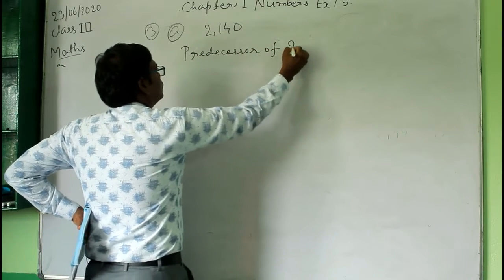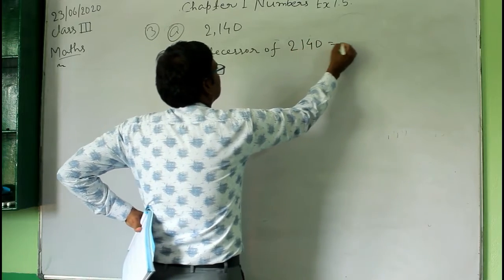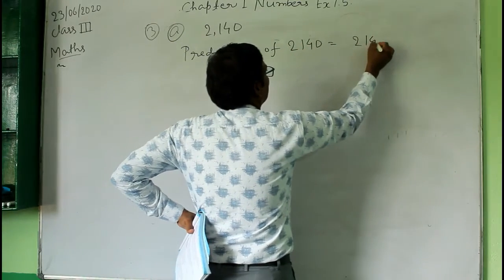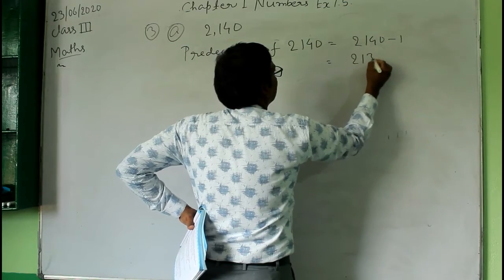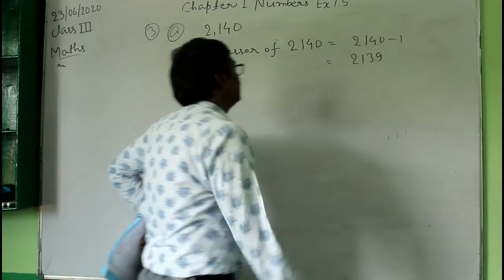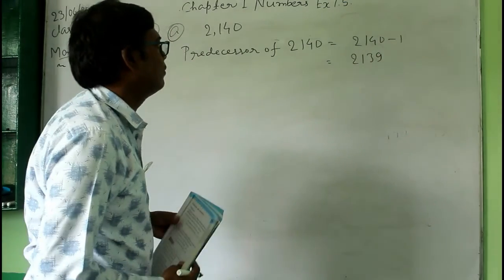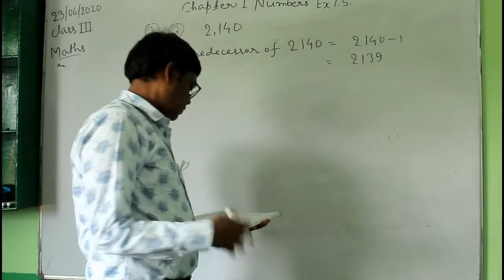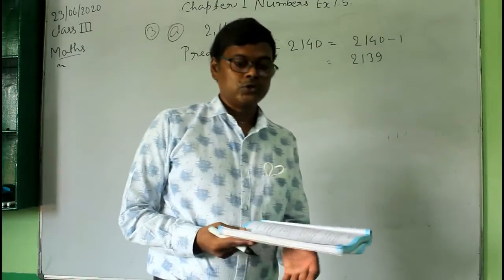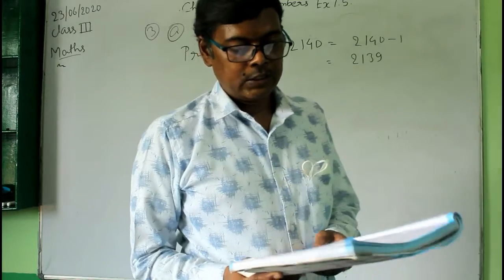Predecessor of 2,140 is equal to 2,140 minus 1, which is equal to 2,139. When you subtract 1 from the given number, you will get the predecessor. Similarly, you can do the other questions yourself.